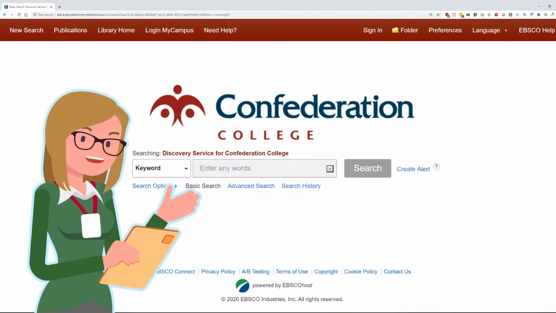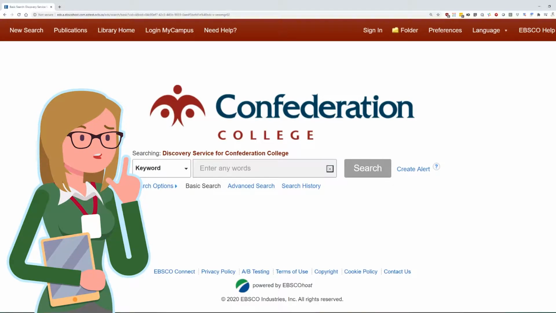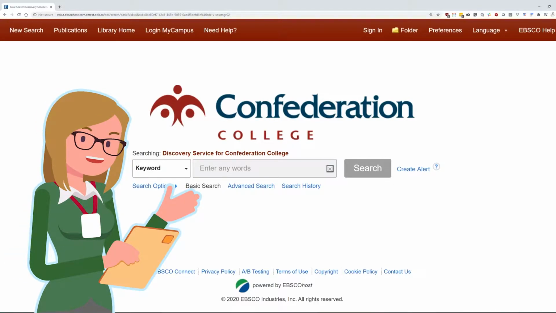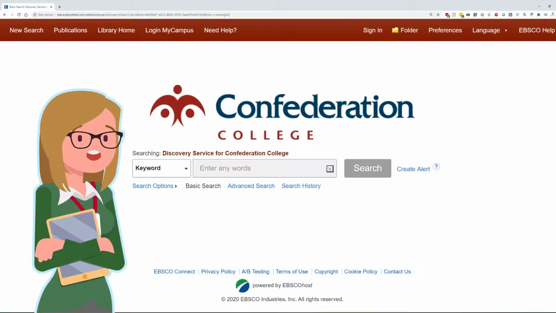Let's do the same search, but let's do an advanced version of that search. This is going to be more specific and help us, at the same time, get results closer to the topic we're looking for. So we looked at the basic search, how to get an overview of what's available out there, but this will help us be more specific. And I usually do this after my basic search.